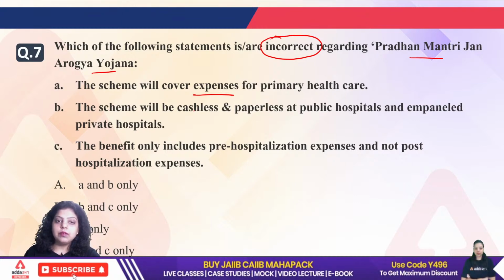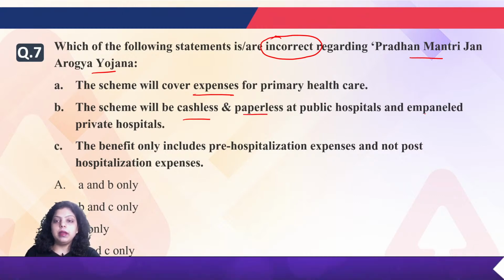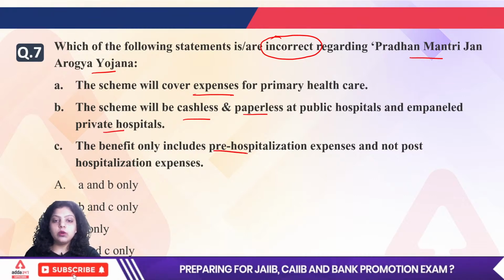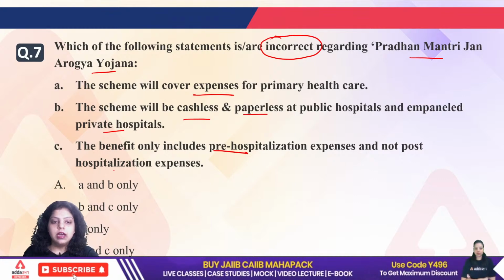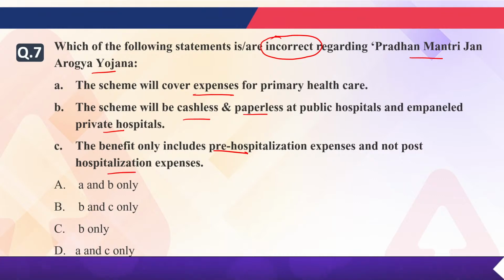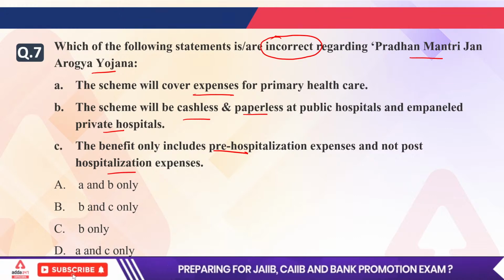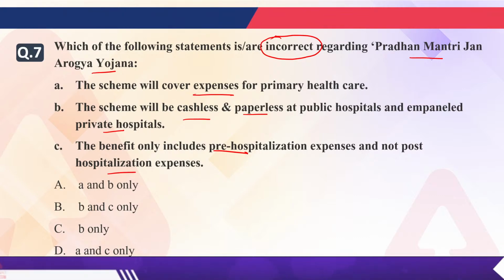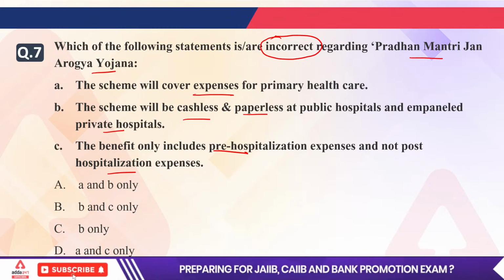Second says the scheme will be cashless, paperless at public and private hospitals. Third says the benefits only include pre-hospitalization expenses and not post-hospitalization expenses. Now, which of the following is according to you the correct statement? A, B, C or D?